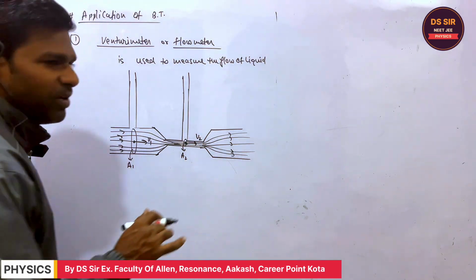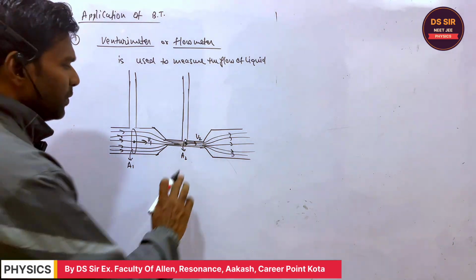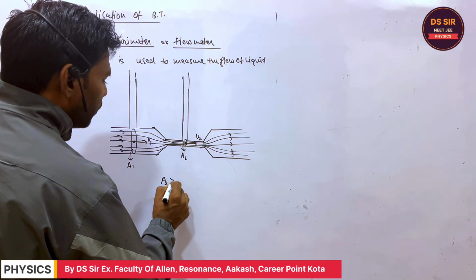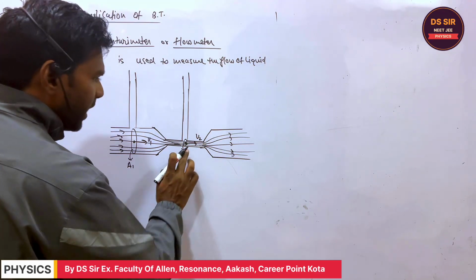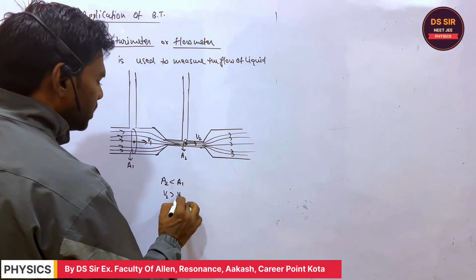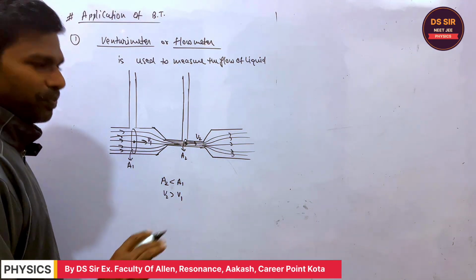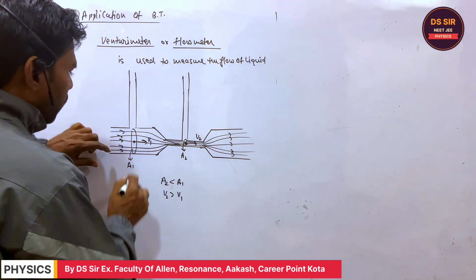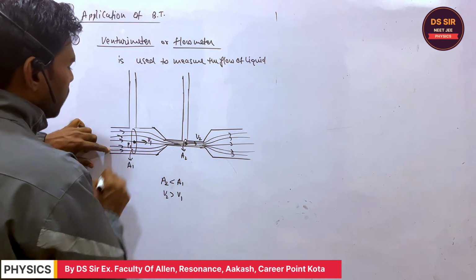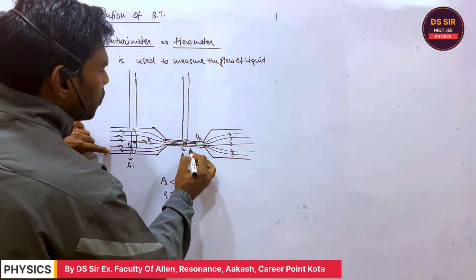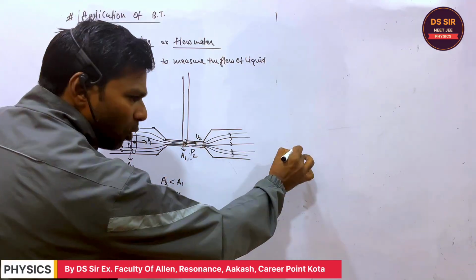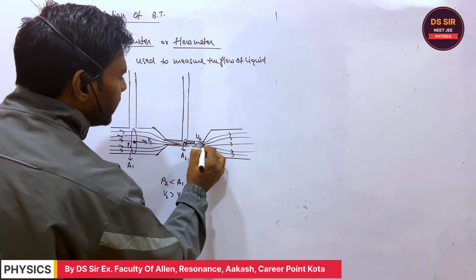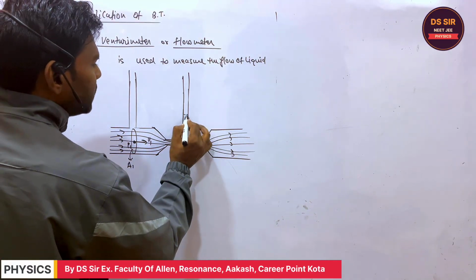Can you tell me which velocity will be greater? Here A2 is less than A1. Therefore, the velocity head at this point, or the velocity of the flowing liquid, will be more. Are you getting it? Therefore, if you consider the pressure is P1 over here and P2 over here, since the velocity is more, the velocity head is greater, so the pressure is less.